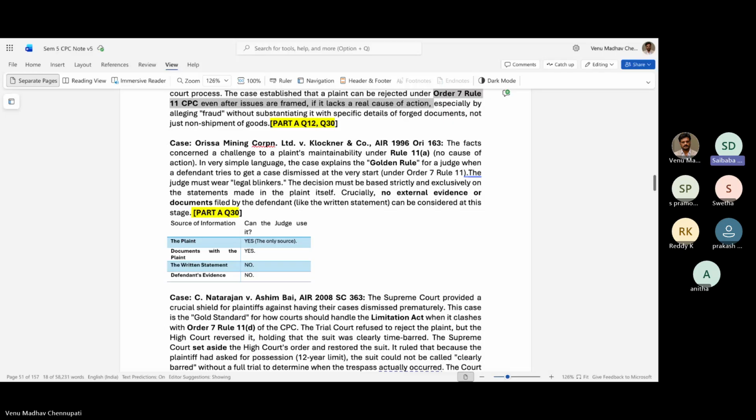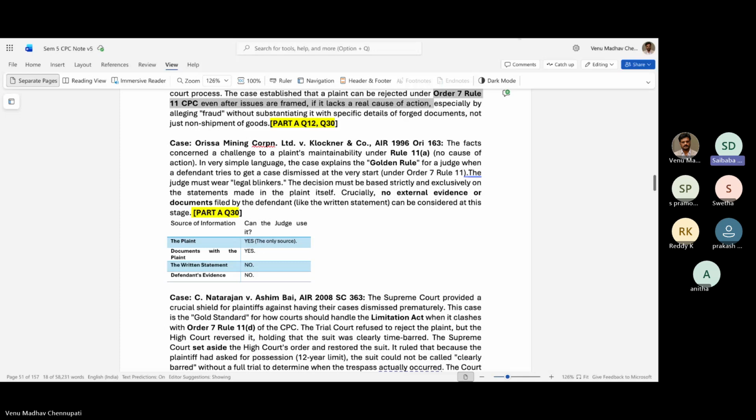There are actually 4 points. Basing on the plaint, if it is not proper, it can be rejected. If the documents are not properly submitted, then it can be rejected. But the written statement and defendant's evidence, those two are not to be taken into consideration while rejecting the plaint. This is called the golden rule. This is in Rule 11A, no cause of action.